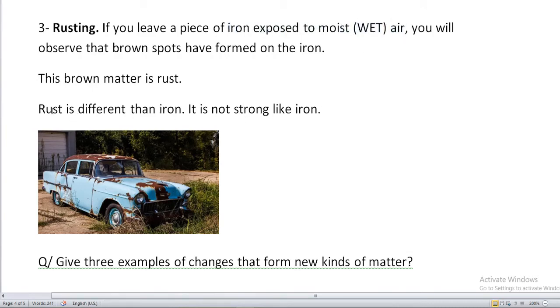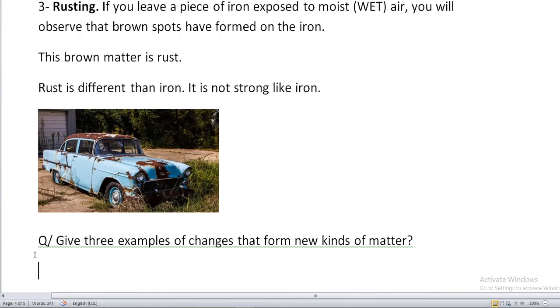All right. Rust is different than iron. Iron is not brown, but rust is brown. And it is not strong like iron. Iron is strong, but rust is not strong.